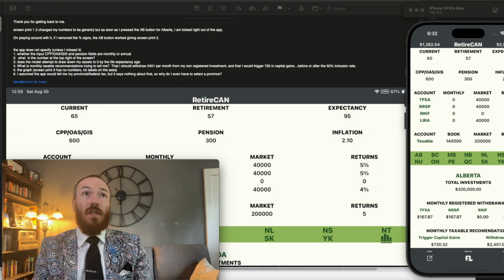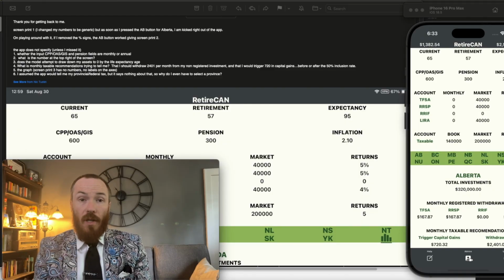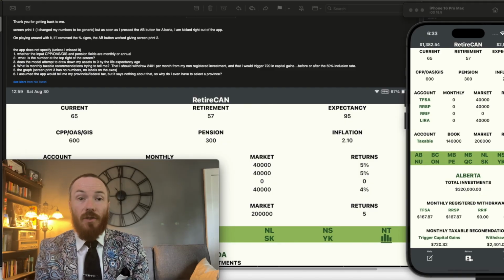So the first question goes, is the CPP and pension fields monthly or annual? Every input is monthly. The majority of Canadians look at their money monthly. Your mortgage is monthly. Most of your bills are monthly. That's just how most people look at it. But withdrawing all your money in one lump sum in January, I highly suggest it. It's just easier, rip off the band-aid.